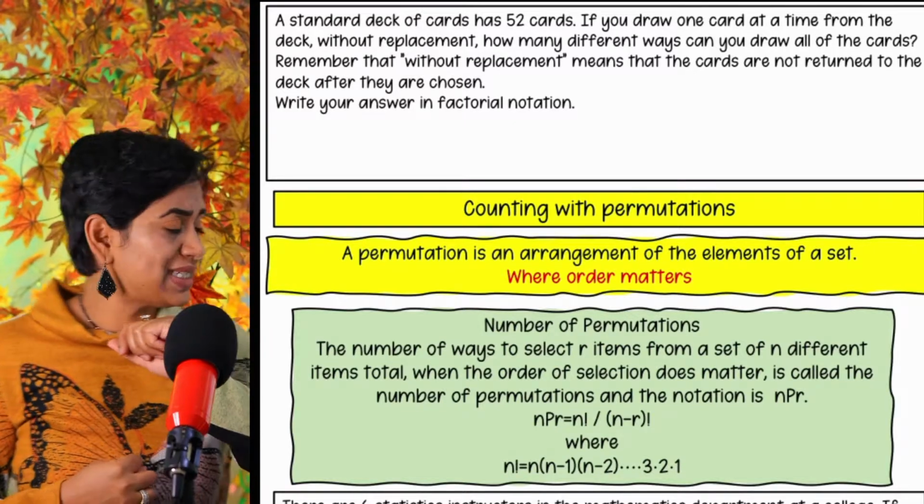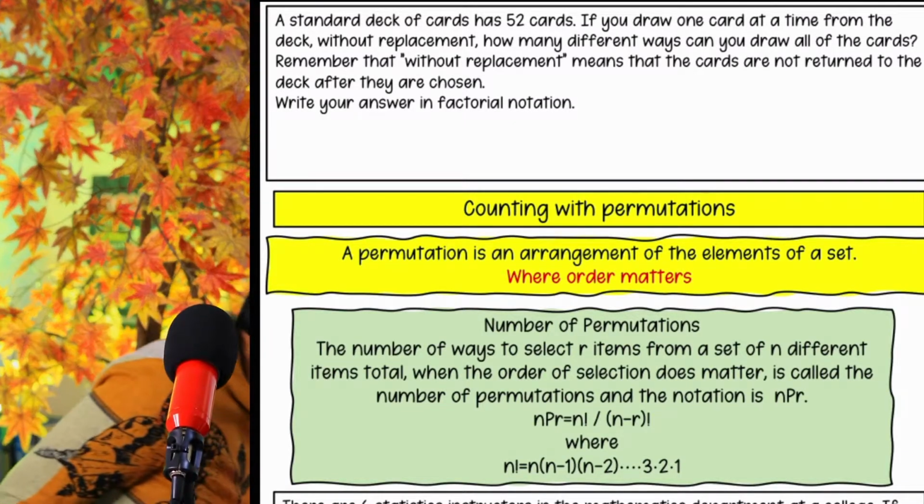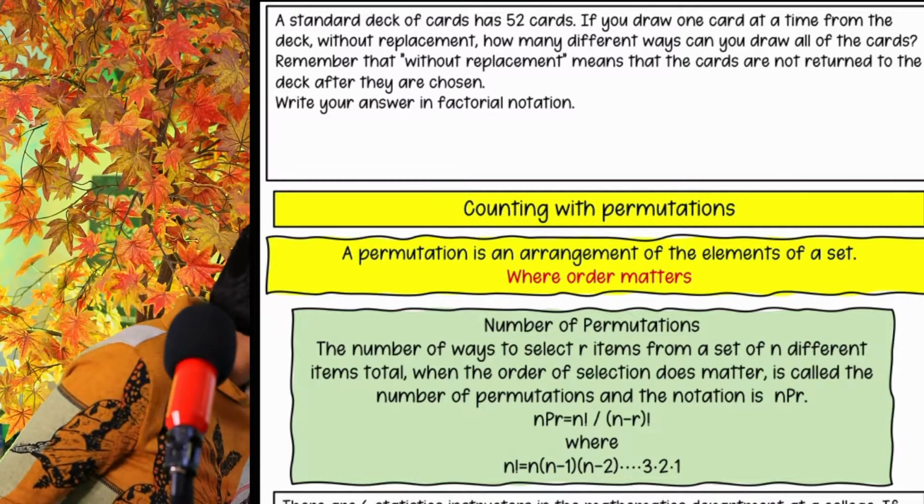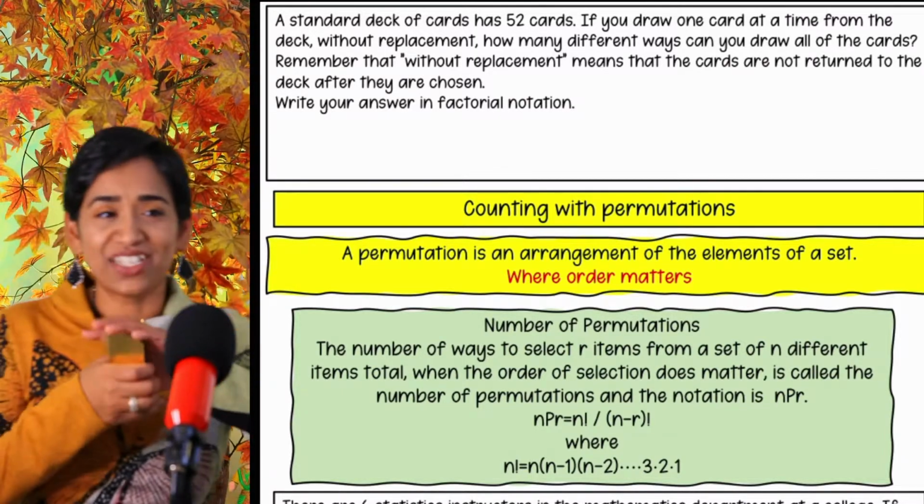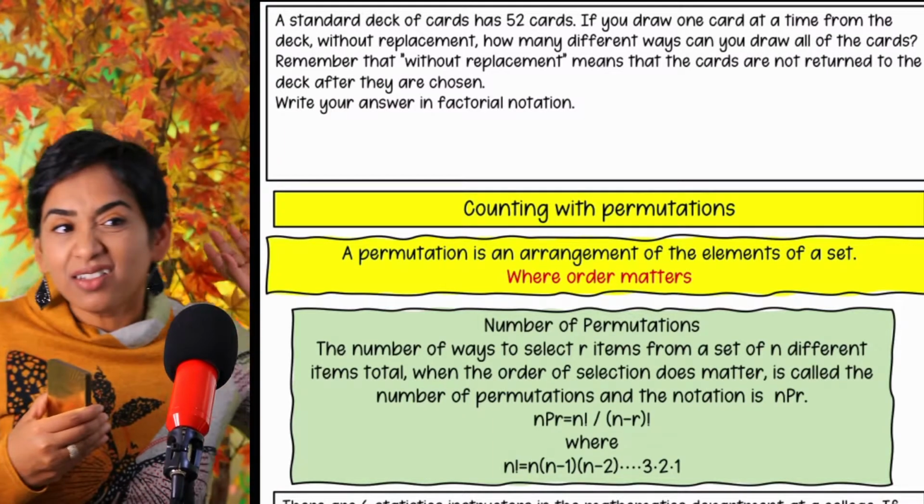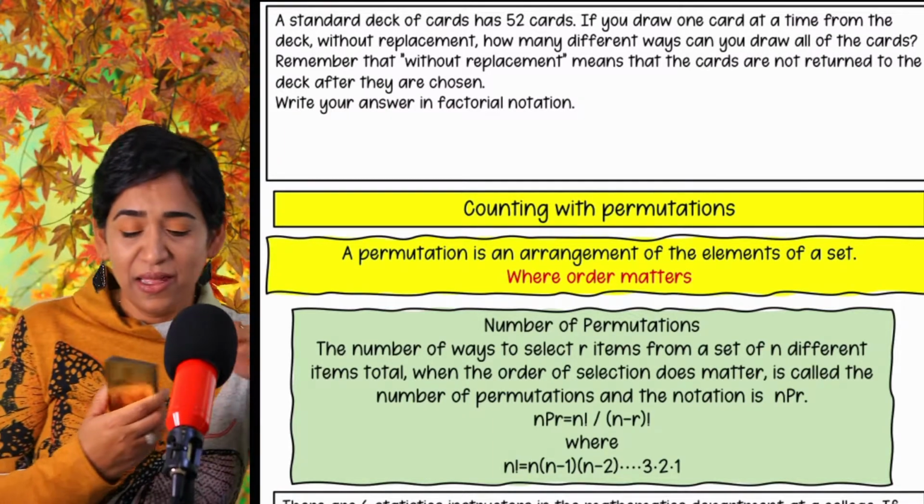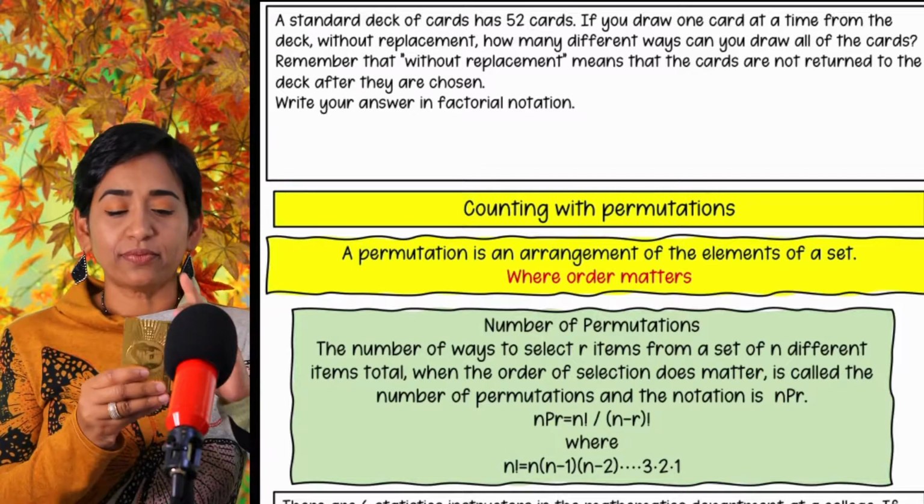Give me 1 second here. I think I have a deck of cards available. Oh, I made sure I got these for you. These leaves are so irritating. Okay. All right, let's go.